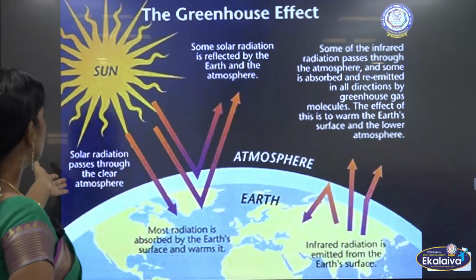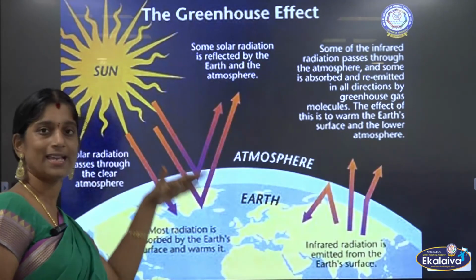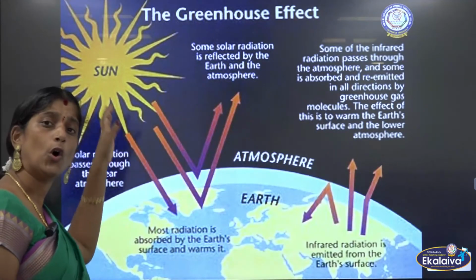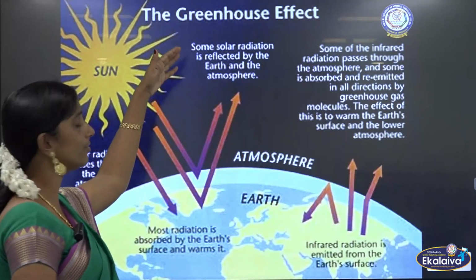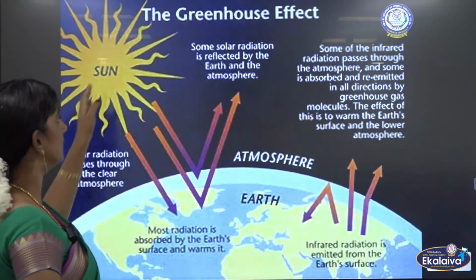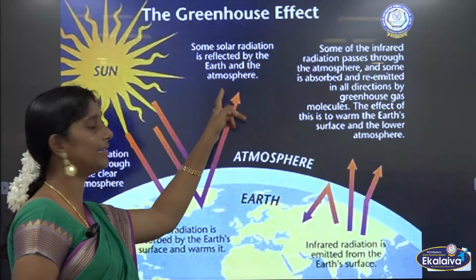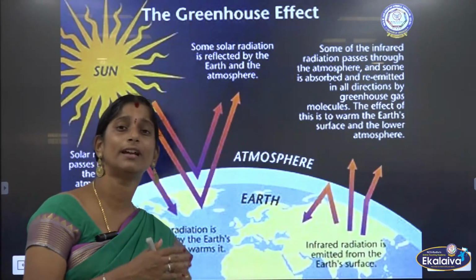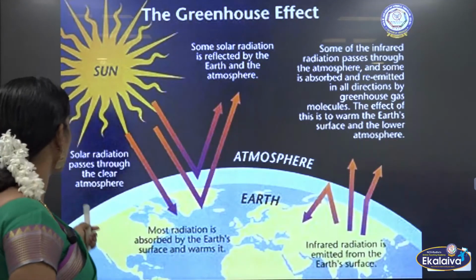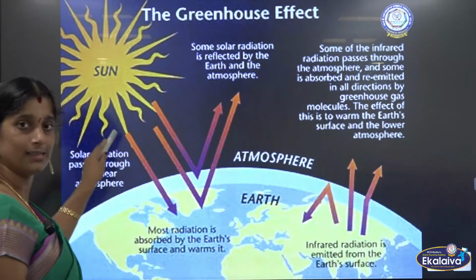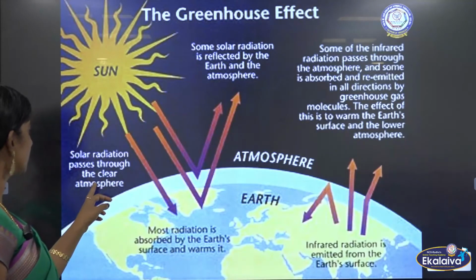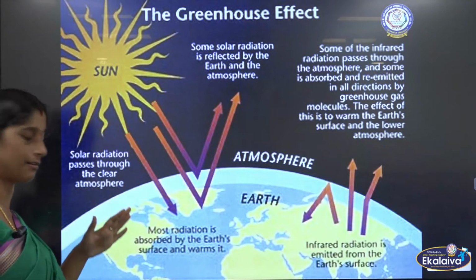See, from the sun the rays come to the Earth. What happens? Some of the rays automatically get reflected by the Earth and go back to space itself. Some solar radiation is reflected by the Earth and the atmosphere. When it gets reflected, it just goes back to space. This is the sun's rays passing to the Earth. Solar radiation passes through the clear atmosphere.